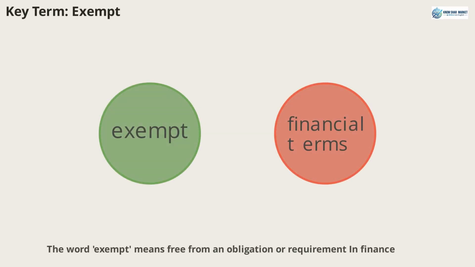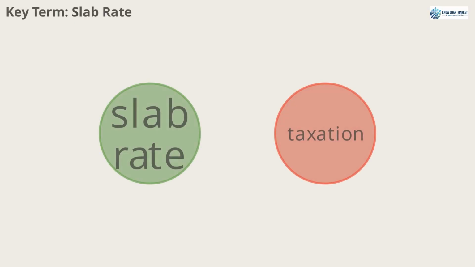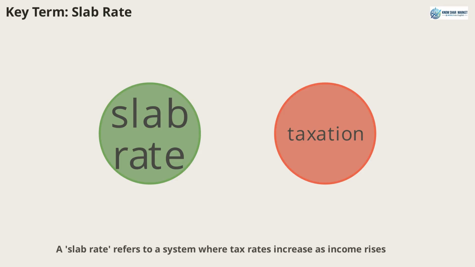The word exempt means free from an obligation or requirement. In finance, you might say, long-term gains were exempt from tax. This term is useful for describing situations where certain rules or costs do not apply, both in business and everyday English. Slab rate refers to a system where tax rates increase as income rises.